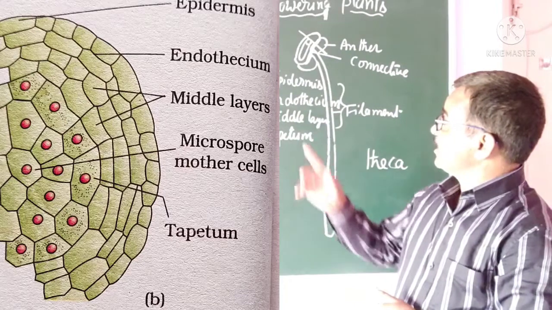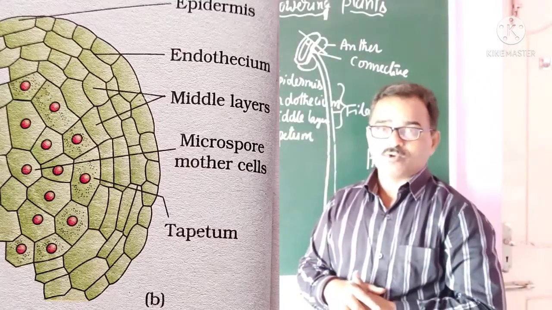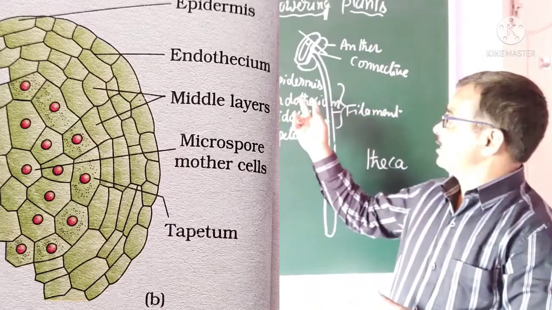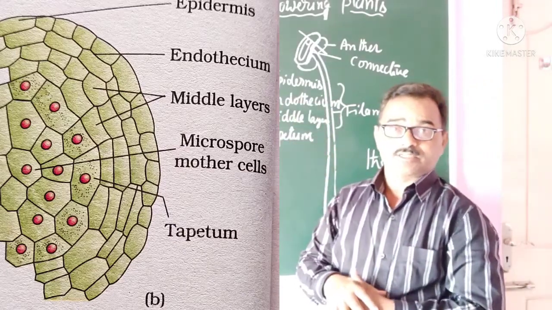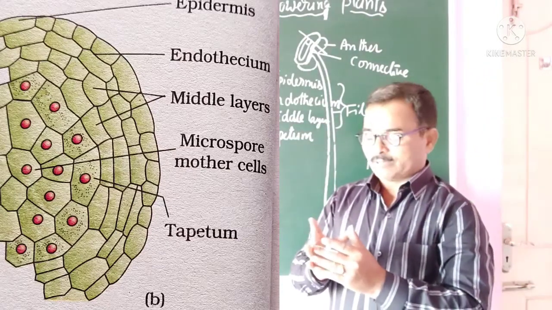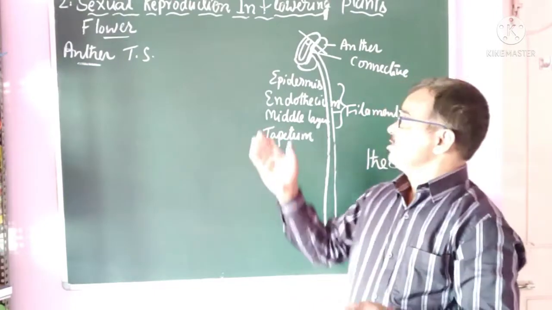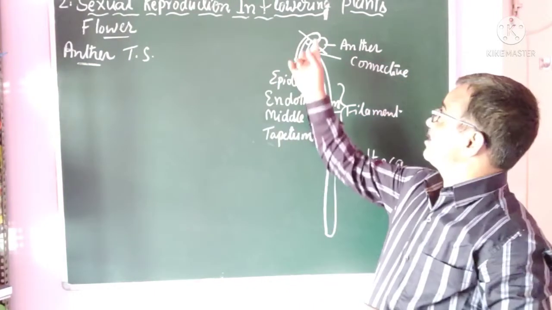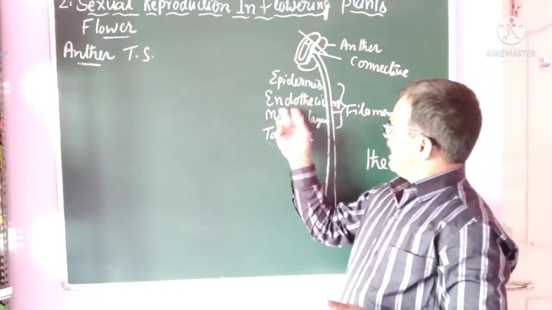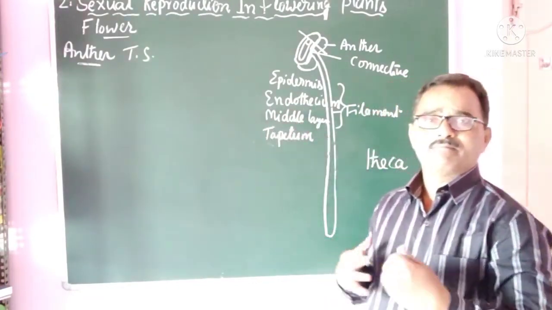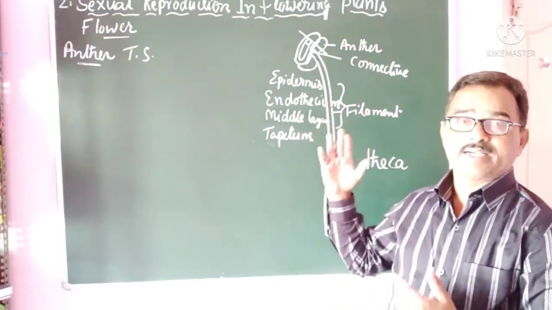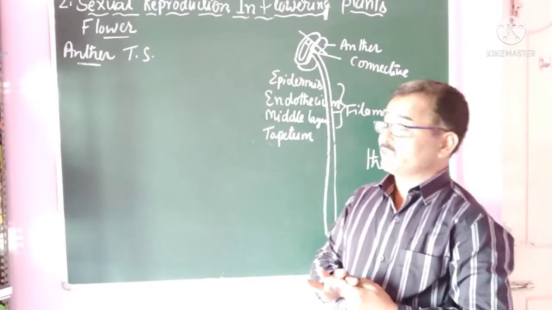Of these 3, endothecium plays a very important role during dehiscence, because this is a water-absorbing structure. It absorbs the water, the cells become turgid, increase and burst out and make a slit or opening to release the pollen grains. However, the middle layers, after maturity, disintegrate or disappear.